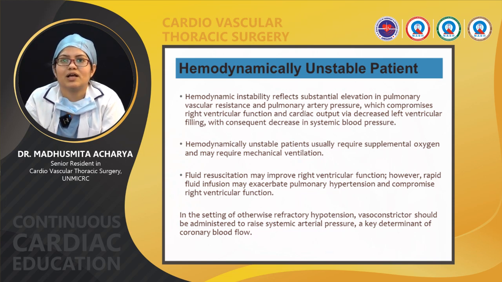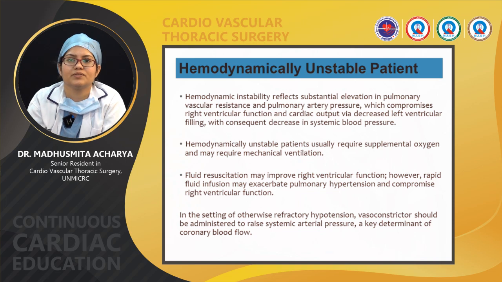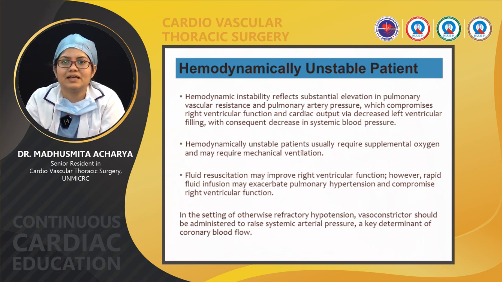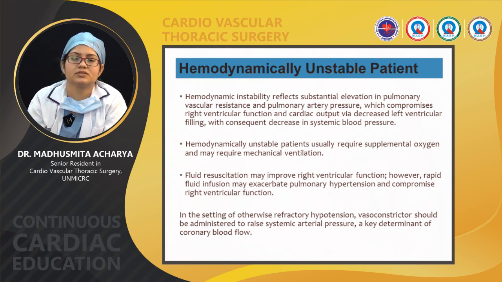Now coming to the hemodynamically unstable patient, what can we do? Hemodynamic instability means there is elevation in pulmonary vascular resistance and pulmonary arterial pressure, right ventricular RV dysfunction, decreased cardiac output and decreased systemic blood pressure. Unstable patients require supplemental oxygen and may require mechanical ventilation. Fluid resuscitation may improve right ventricular function, but it can exacerbate pulmonary hypertension. In the setting of otherwise refractory hypotension, vasoconstrictors can be used.